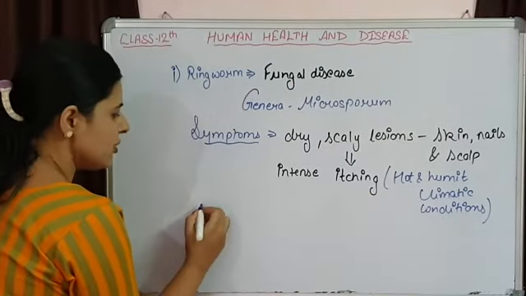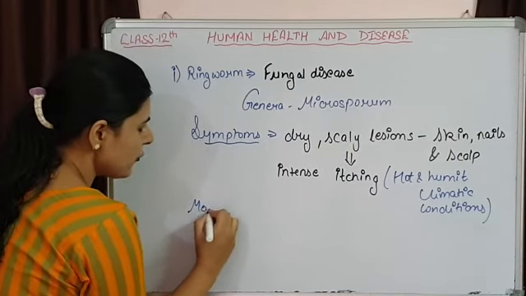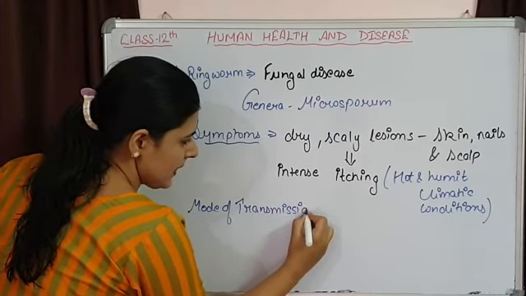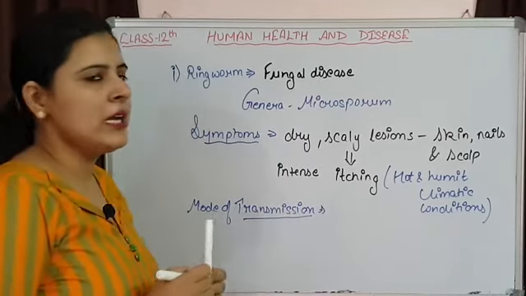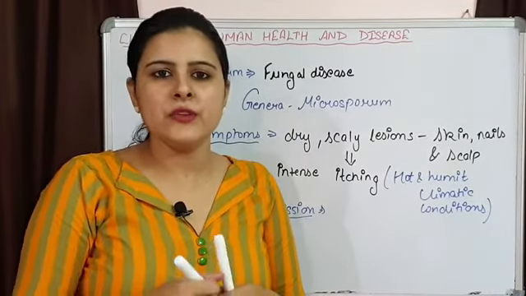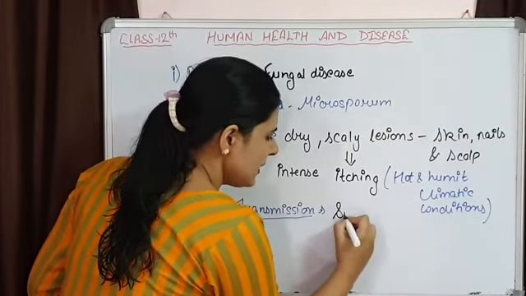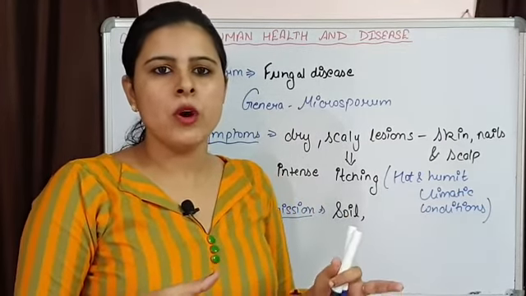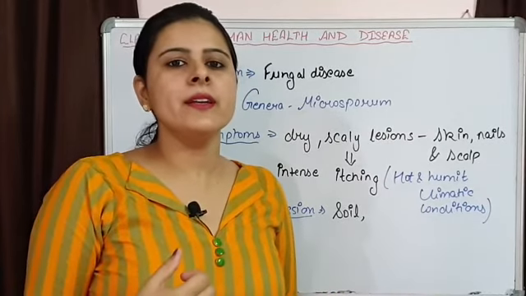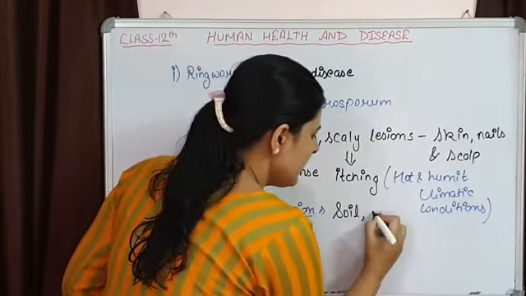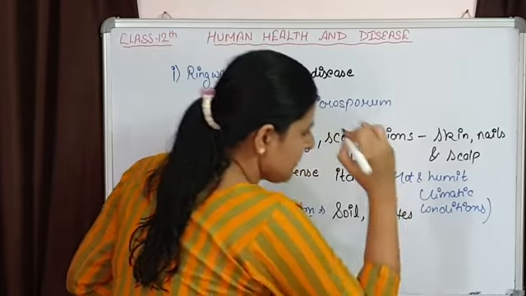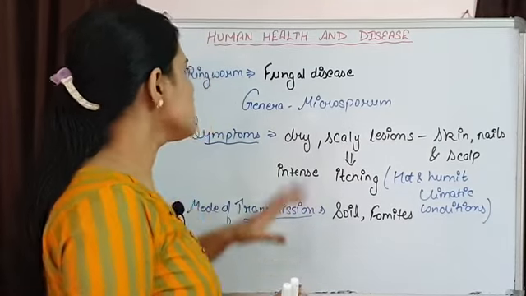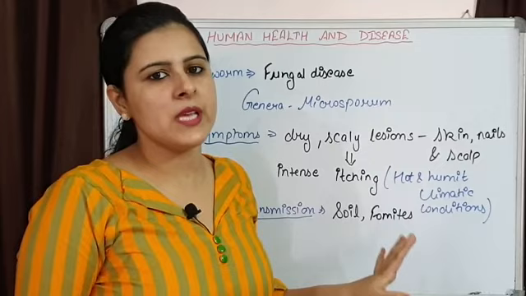And if you talk about the mode of transmission, how this disease is transmitted, it is basically transmitted either from the soil, when an individual comes in contact with soil, or when we use clothes or towels of an infected person, that is, by the use of fomites of the infected person. So this is how ringworm appears and the symptoms are present.